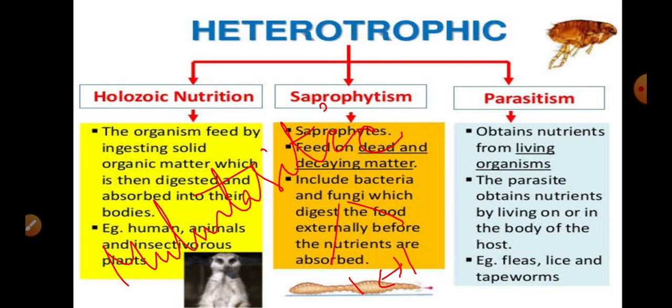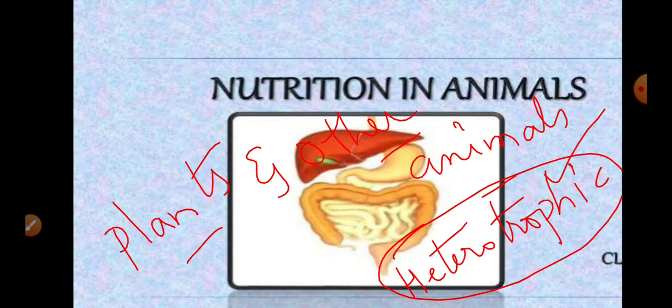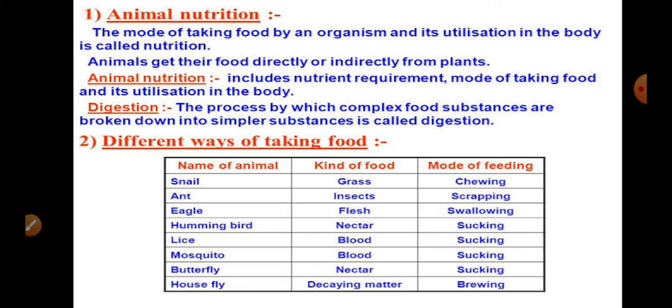Understood, children? In today's class we came to know that animals require energy for their growth and survival. So they are depending on the plants and other animals as food material. It's called heterotrophic nutrition. And heterotrophic nutrition first involves the requirement of nutrients, followed by the feeding methods, and then utilization in the body.